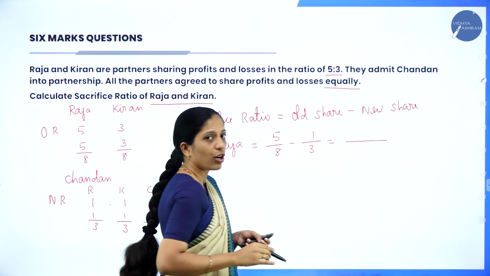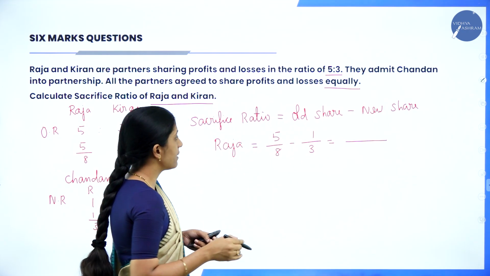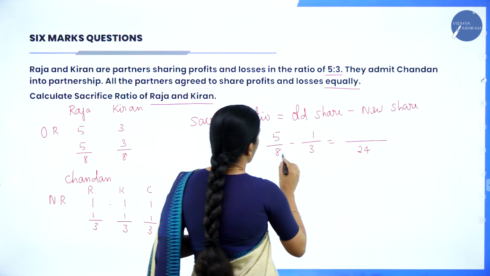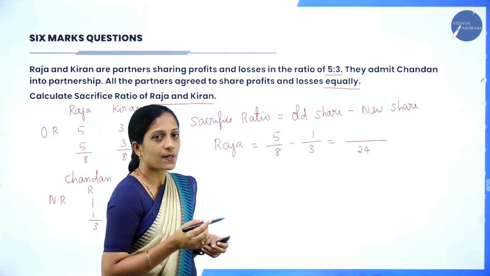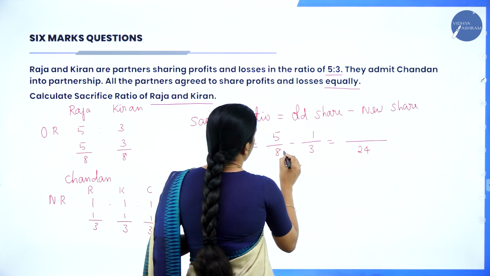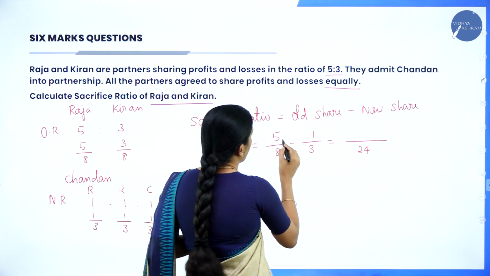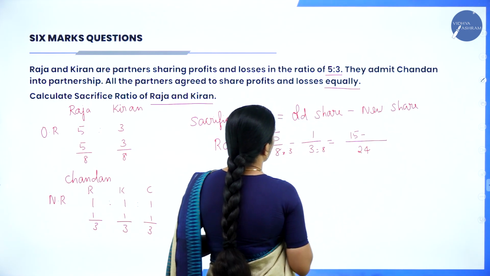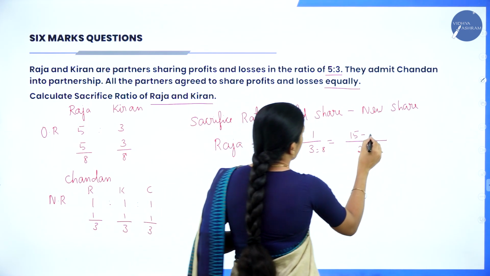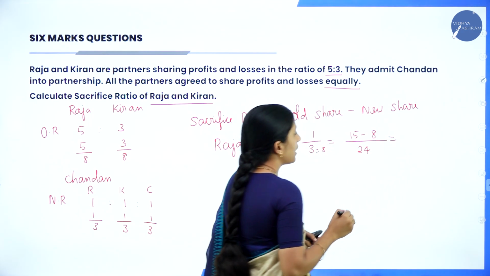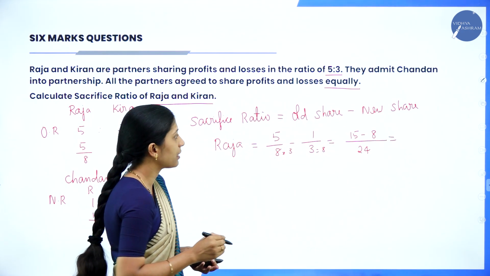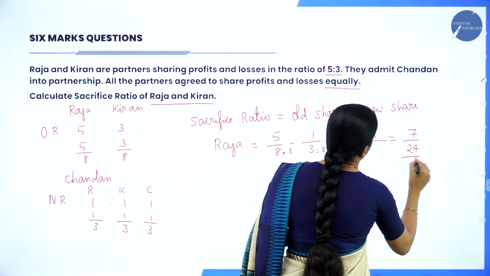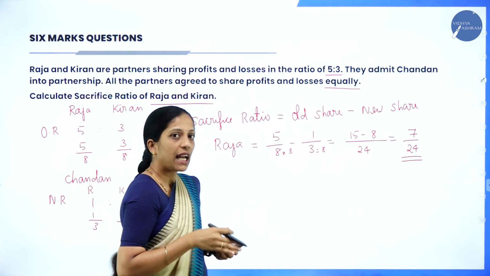You don't have a common denominator here, so you have to find the LCM. 8 3s are 24. So 8 into 3, that is 24. Now we get 3 here: 5 into 3, 5 3s are 15, minus here we get 8, cross multiply, 8 into 1, 8. So 15 minus 8 is 7/24.